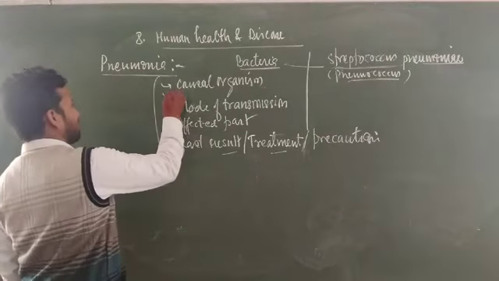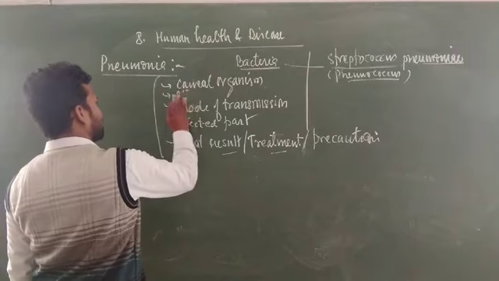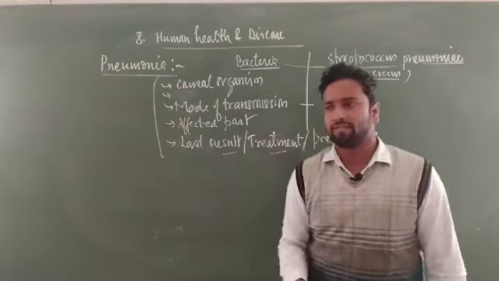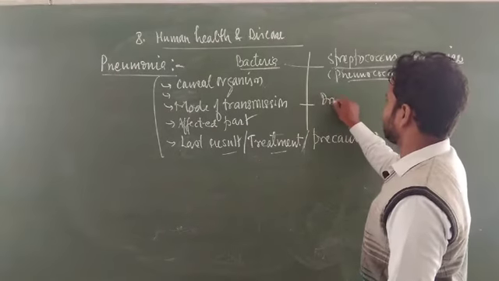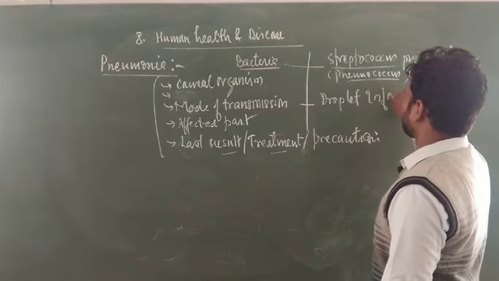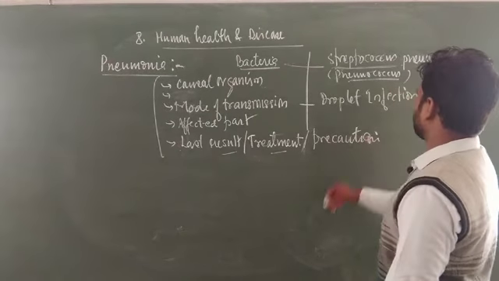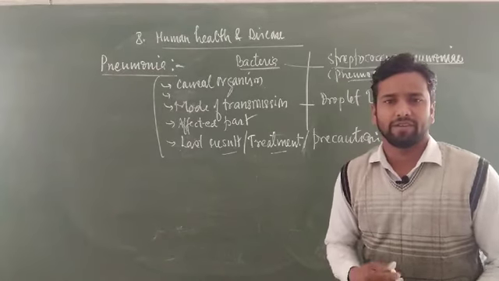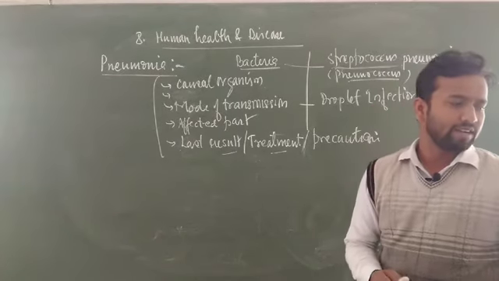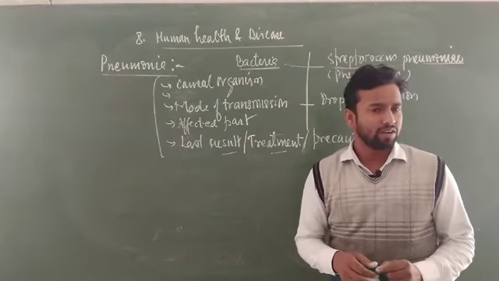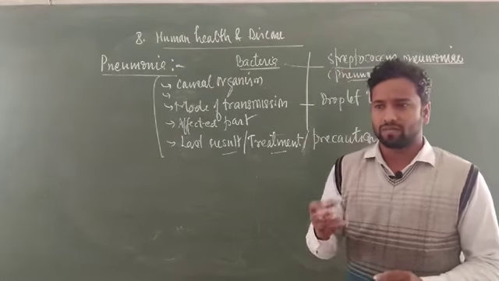Second one is the mode of transmission. Basically, this disease is transmitted by droplet infection. If any person suffering from pneumonia is sneezing or coughing, the bacteria are carried in the droplets.